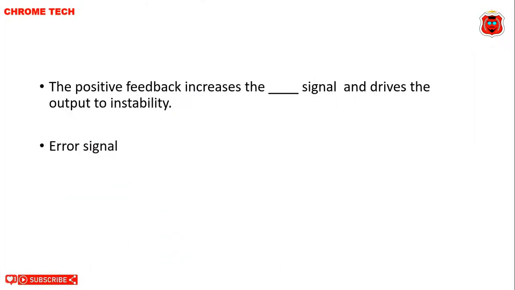The positive feedback increases the dash signal and drives the output to instability. Error signal. Error signal is the correct answer. The positive feedback increases the error signal.